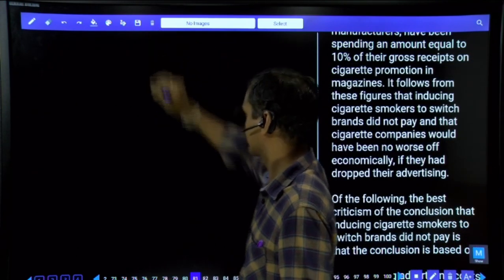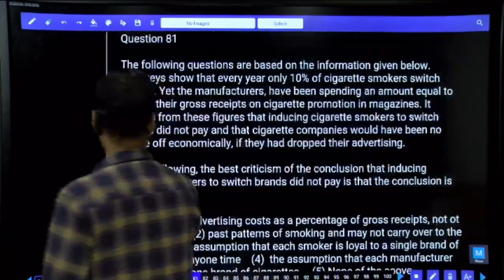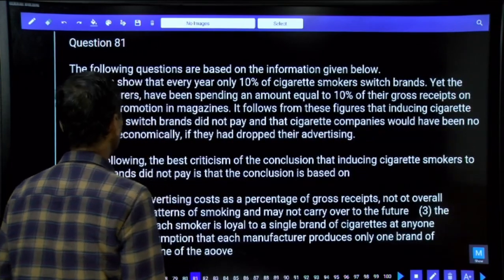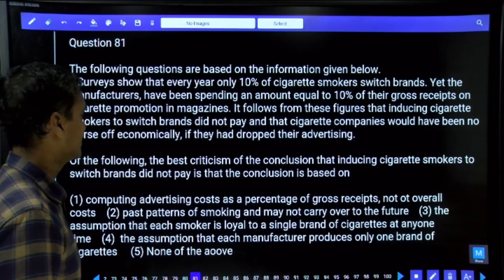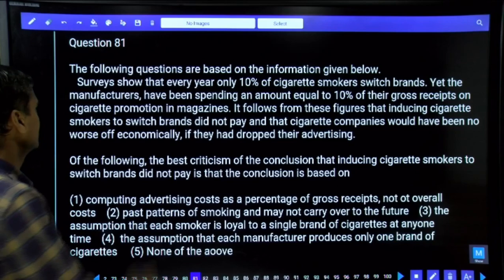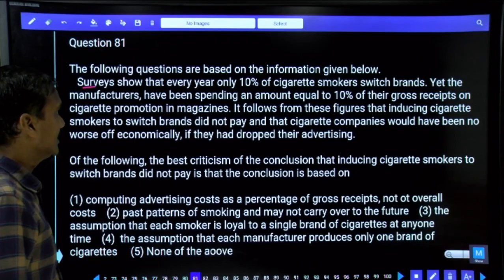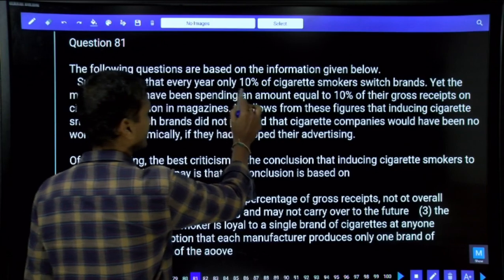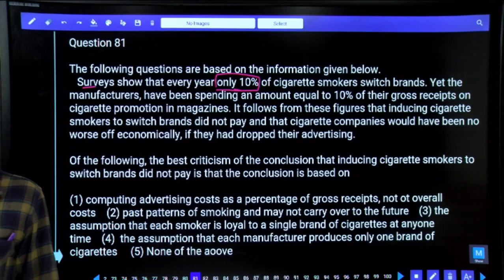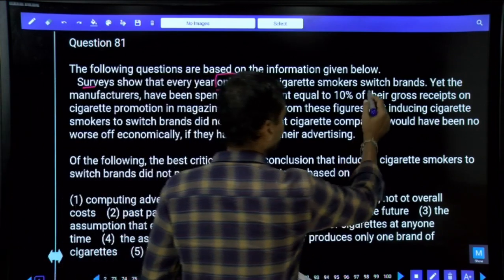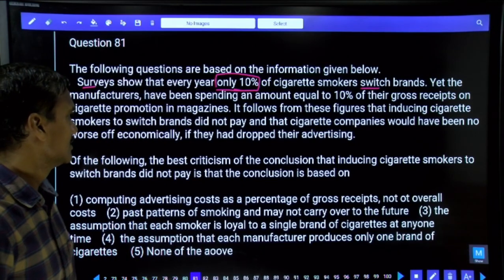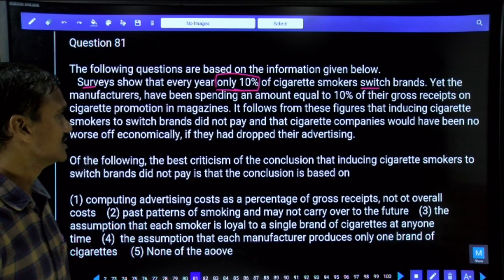Then coming to question number 81. Now in this 81, it is based on critical reasoning. What is the information we have? The following questions are based on the information given below. Tell me what is the information given. Surveys show that every year only 10% of cigarette smokers, only, underline this word, only 10% of the cigarette smokers switch their brands. That means they are shifting from one brand to the other brand. And only 10% of them keep on switching the brands.